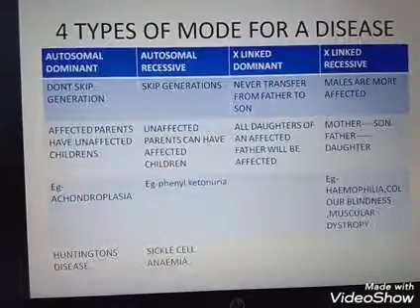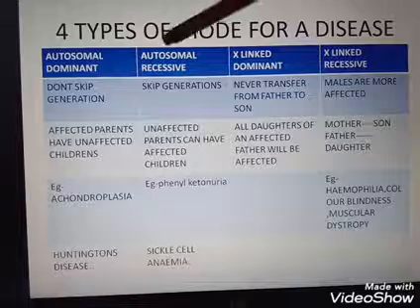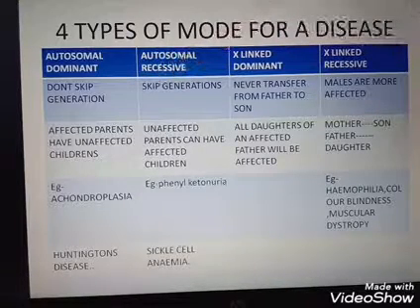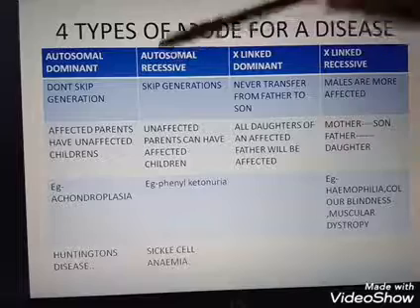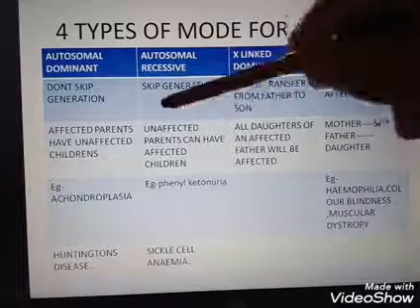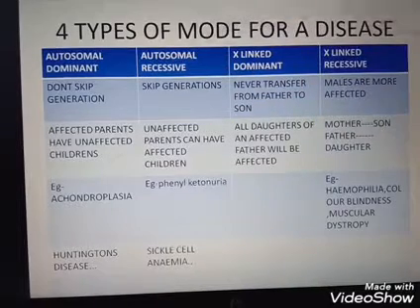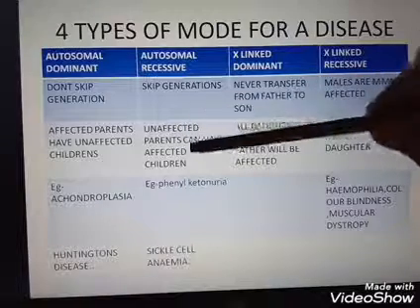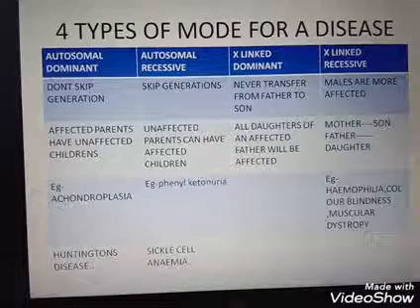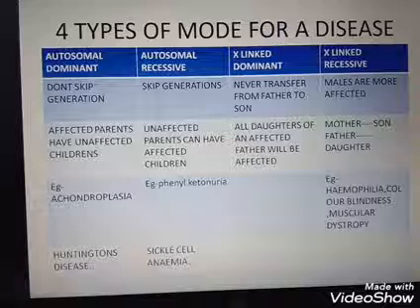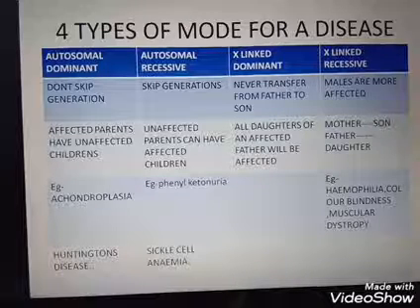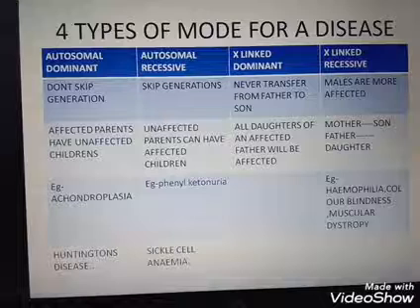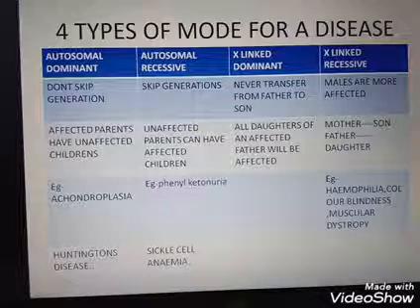Next is not sex linked. First is autosomal recessive. In autosomal recessive, there is a chance for skipping generations. Then unaffected parents can have affected children. Example for autosomal recessive disorders are phenylketonuria and sickle cell anemia. These are some examples. We have to discuss a lot of diseases from this chapter.